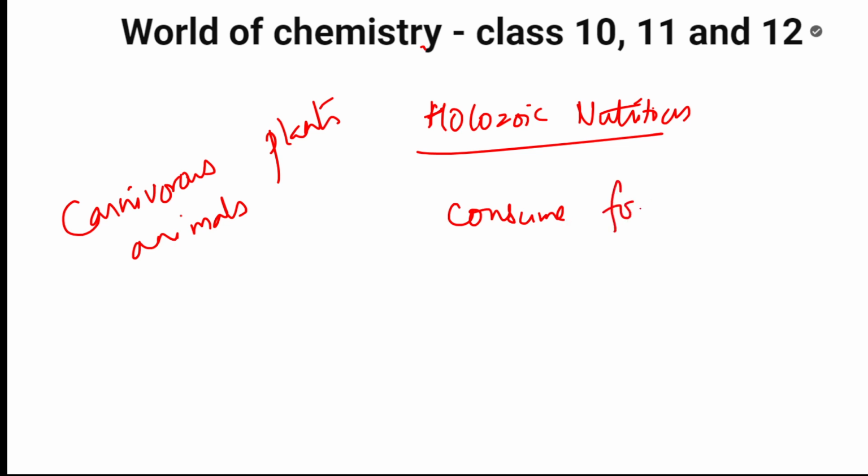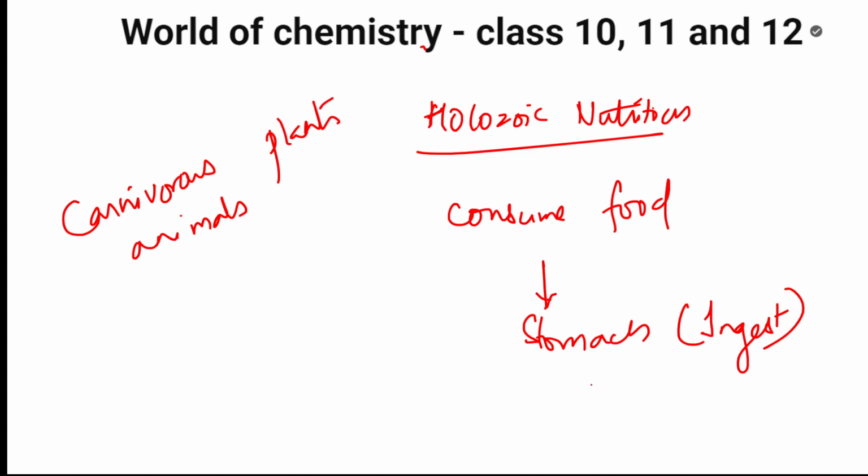Now, first they consume the food. After consuming, it enters into the stomach, they ingest the food inside the stomach, and then digestion happens. So there's a little difference between both. In saprozoic they digest outside, they just sprinkle the juices and then eat it. But here, after ingesting, they digest the food.